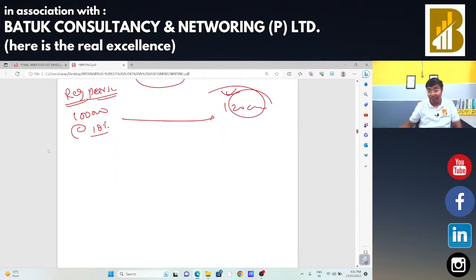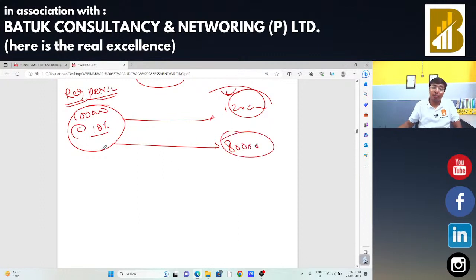Or if I bought that machinery for 1 lakh rupees, and I am going to make a supply for 80,000 rupees, in that case also the margin money is negative, but GST will be payable on that 80,000 rupees.